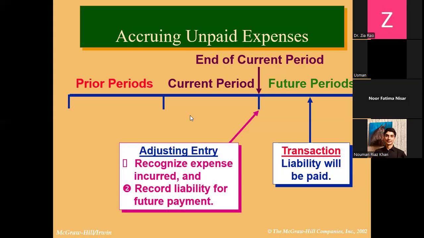As you can see on the slide, when the current period is ending, we have to recognize the expense incurred and record a liability for future payment. So this is the expense.